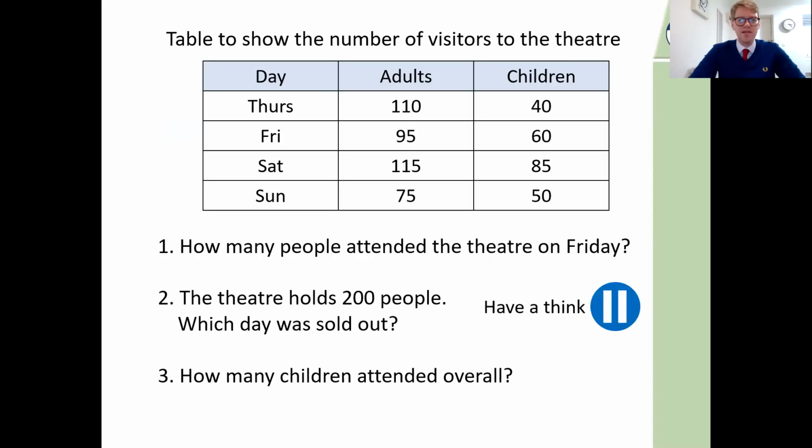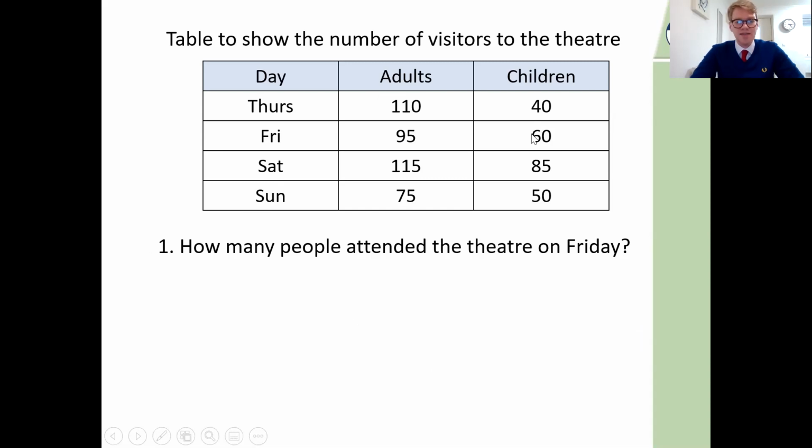Here is another table, and this one is showing the number of visitors to the theatre. Thursday, Friday, Saturday, and Sunday. Now, when we get a table like this, we can use this to answer questions, but we've got to interpret what we're seeing. So when it says how many people attended the theatre on Friday, we can have a look at that Friday row. So the row here has 95 adults and 60 children. So what calculation are we going to need to do? We're going to need to do 95 plus 60.